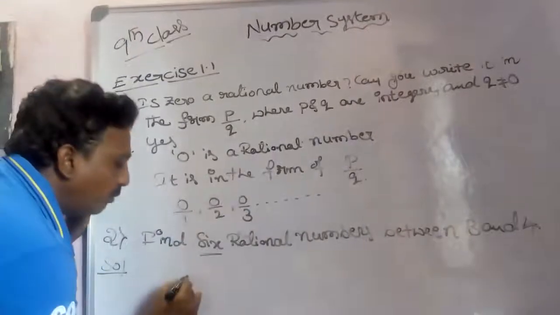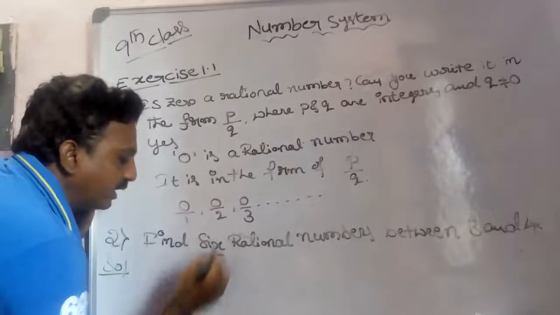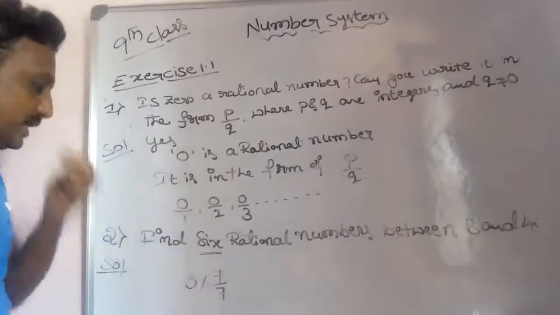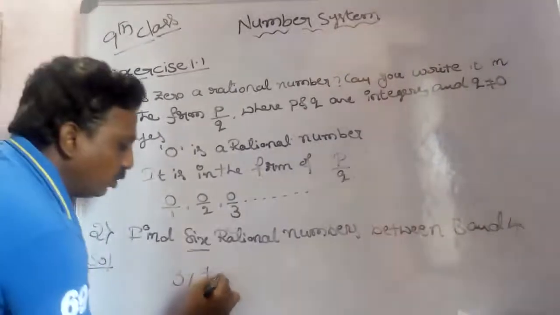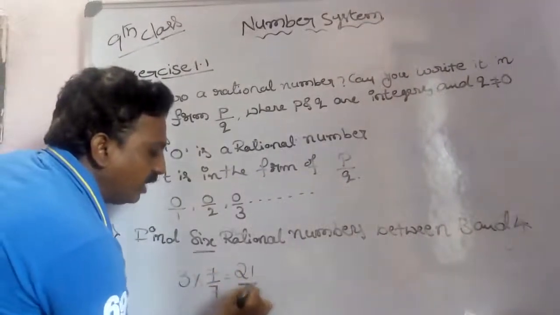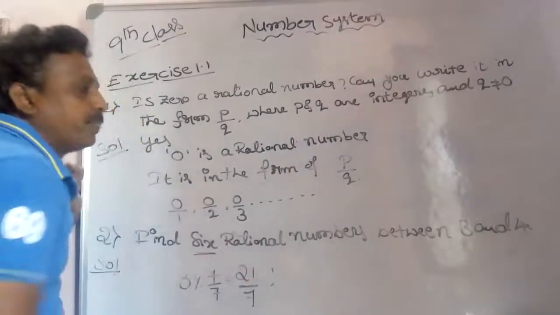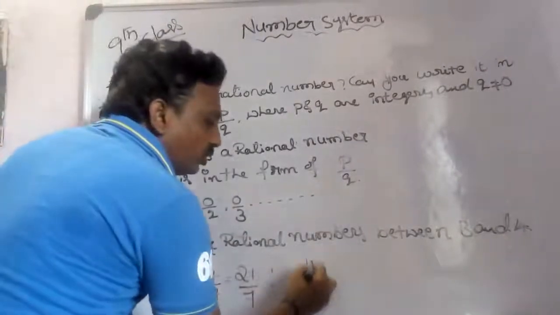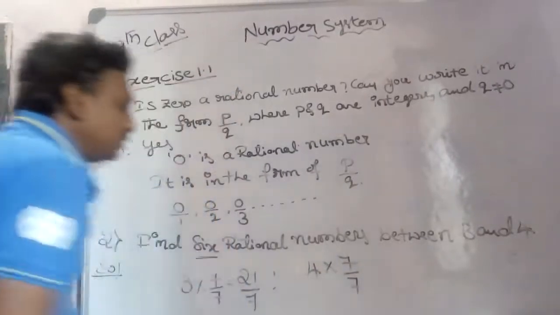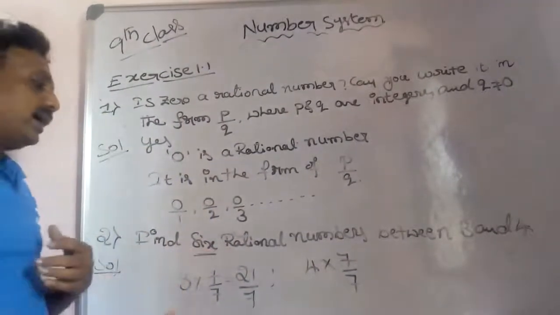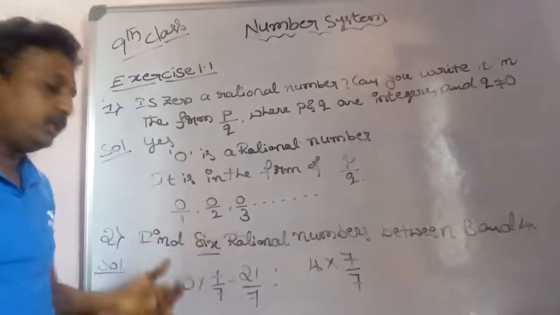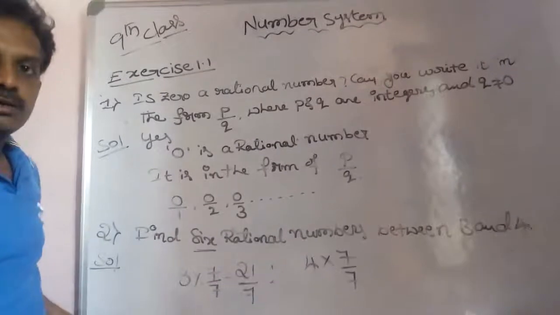Multiply and divide by 7, that is 6 plus 1, which is 7. So 3 equals 3 into 7 by 7, that is 21 by 7. Next, 4 also you can multiply by 7 by 7. Suppose here 6 is not given but 8 is given, then you multiply by 9 by 9. If 10 is given, you multiply by 11 by 11.